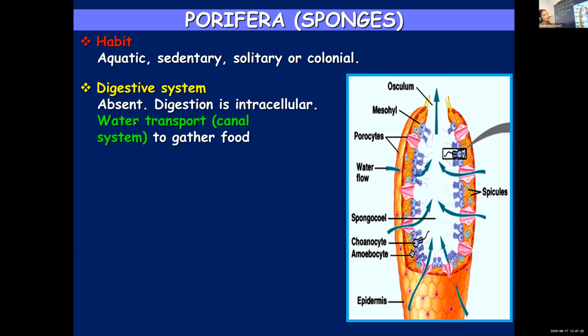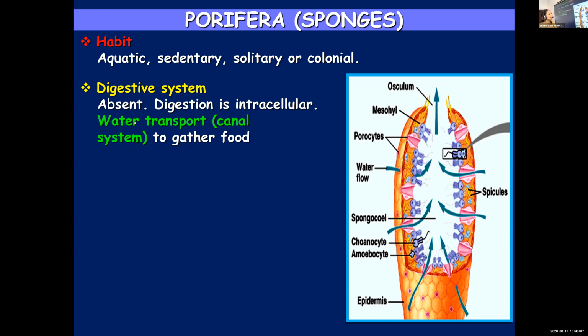So now we know about their habitat. They are found in marine habitat, or you can say they are aquatic, mainly in marine waters. They are fixed at one place. They can either have an independent existence or live in groups or colonies. And digestive system. As I told in the beginning, there is no organ system, only cellular level, only cells are there. Cells have not formed tissues or organs or organ systems. So the digestive system is absent. Digestion is intracellular, meaning the digestion takes place within the cells. Intra means inside. So within the cells, the digestion takes place.